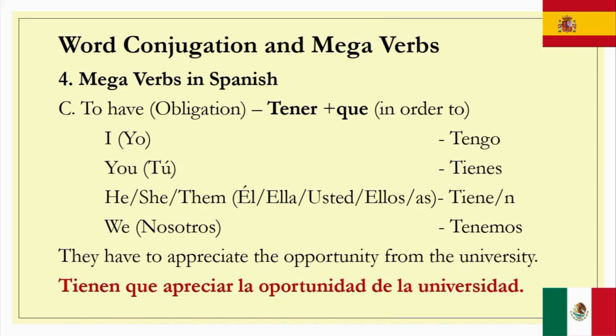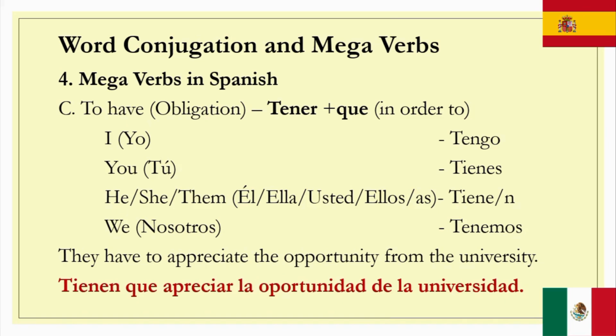There is no exact equivalent in English. Sometimes it works as which, that, to, it depends. And que is usually placed between tener and the infinitive, to work as a complementizer, just to convey that something is an obligation.